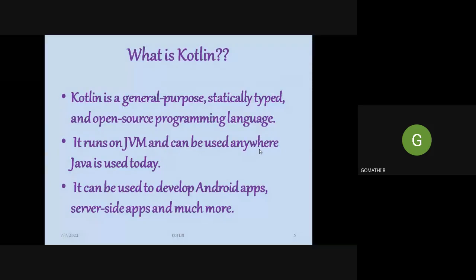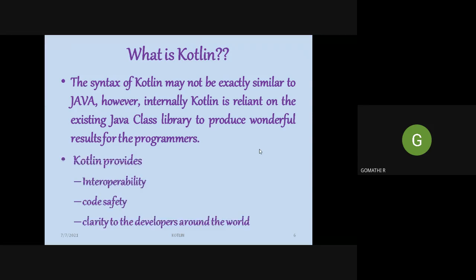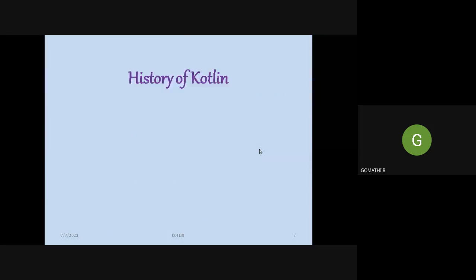Okay, let me continue. Kotlin is a programming language. It can be used to develop Android applications, server-side applications, and many more. The syntax of Kotlin will not be exactly similar to Java, but Kotlin is reliant on the existing Java class library. One of the features of Kotlin is interoperability. It works with the Java class libraries and you can write code based on that. The features of Kotlin include interoperability, code safety, and clarity to developers around the world. So this is an introduction to Kotlin.